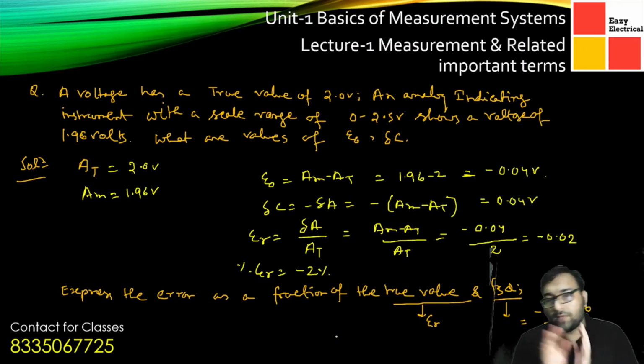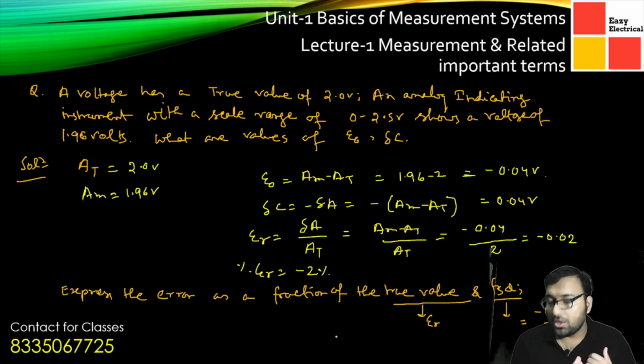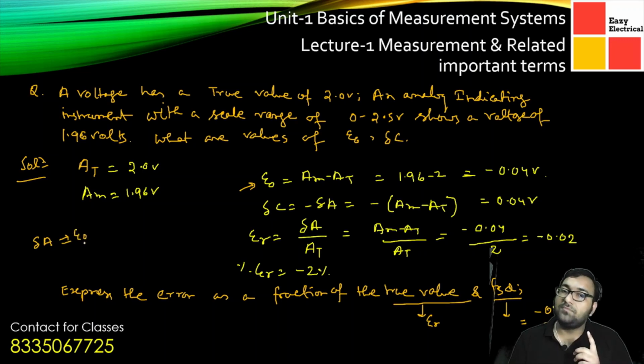My motive here is to make you understand what the true value is, what the term accuracy means, what the best measured value is, what the relative static error is, and what the absolute static error is. Absolute static error is represented in three ways. Number one, we can represent it as delta A, also as delta epsilon 0.